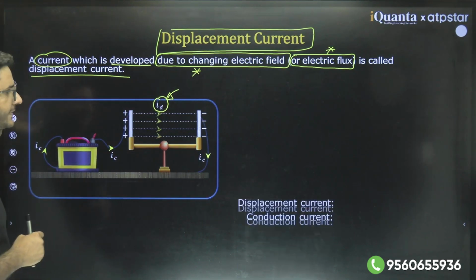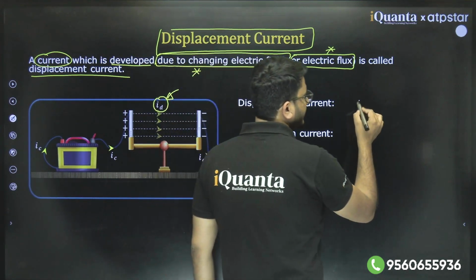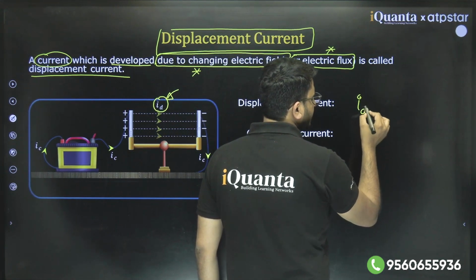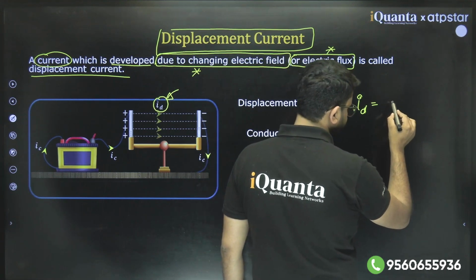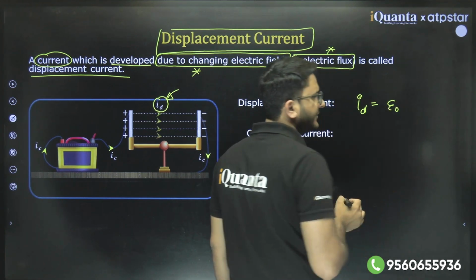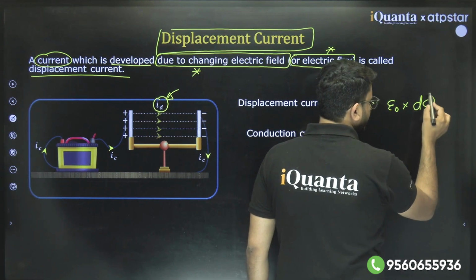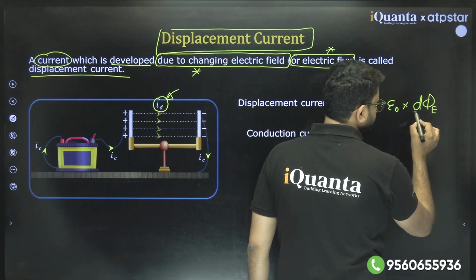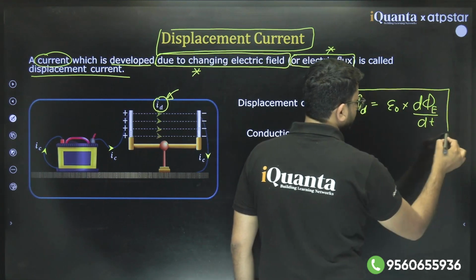Clear? So what is the value of this? He explained that displacement current is nothing but epsilon naught times the rate of change of electric flux, not magnetic flux, electric flux.